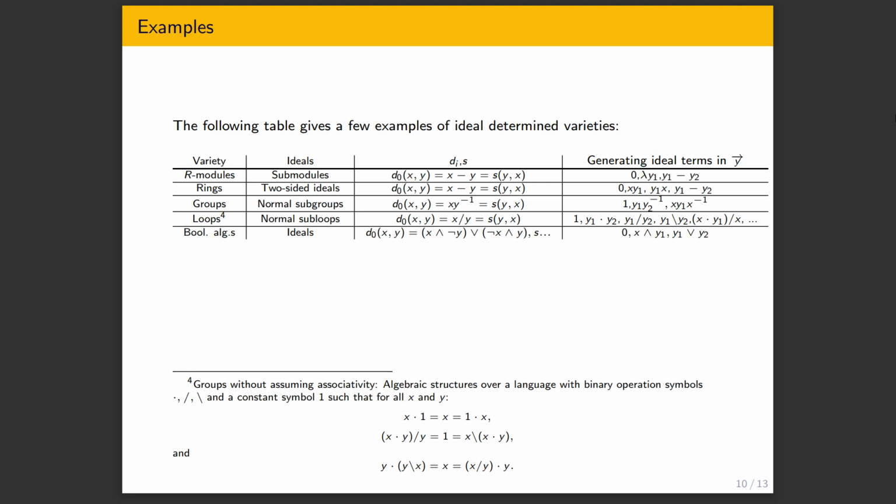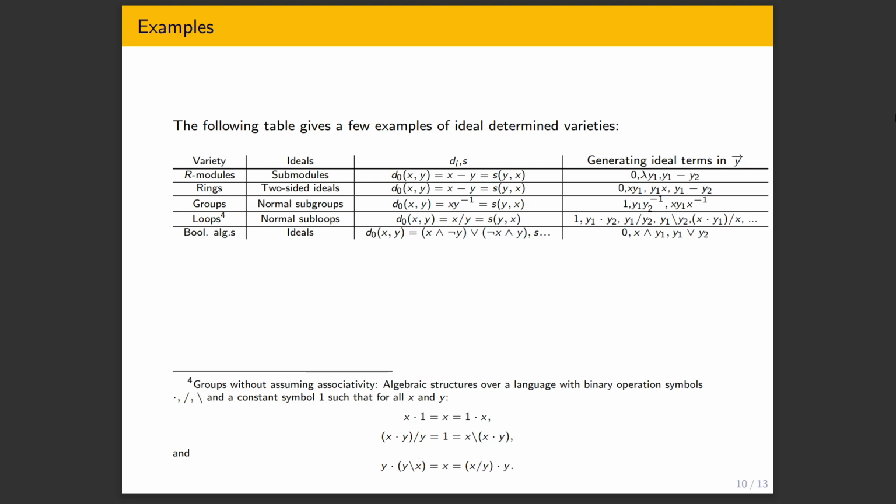It's kind of nice. There we also talk about ideals, maybe you come across ideals in set theory. You can interpret these ideals in set theory when we look at the power set as a Boolean algebra, precisely as the ideals in algebraic structures via this. So we have all of these terms and the generating ideal terms. Maybe it's just a good list of examples to keep in mind. We can also, instead of rings, take R algebras as well, just as instead of R modules, we could take abelian groups.